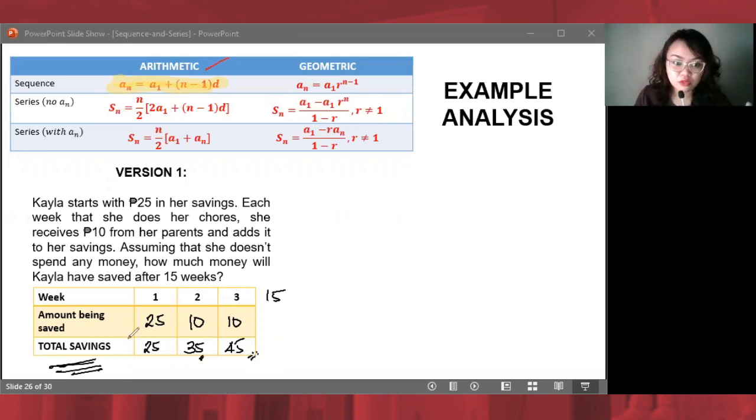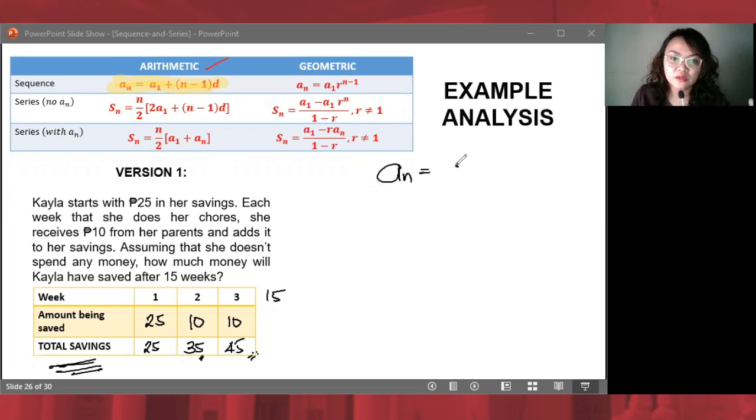Imagine kung gagamitin mo yung series, mag-a-add ka 25 plus 35 plus 45. Mali yun. Kasi ito na yung total savings niya. Hindi mo na kailangan ipag-add yung 25 plus 35 plus 45 kasi hindi naman ito yung idinadagdag niya sa ipon niya. So that means that all we have to use here is the sequence.